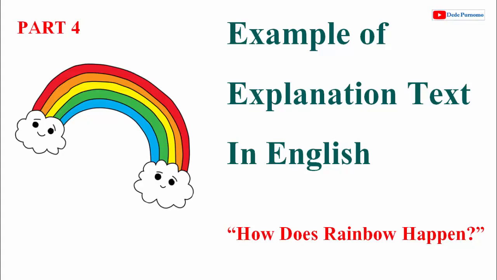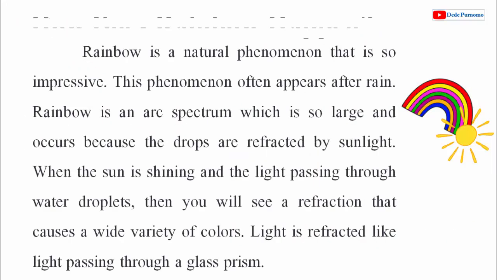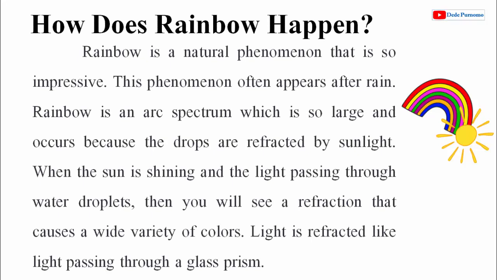Today we are going to learn about the example of explanation text in English, part 4. How does rainbow happen? Rainbow is a natural phenomenon that is so impressive.